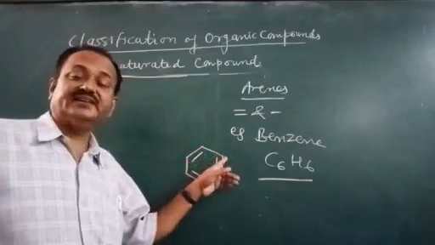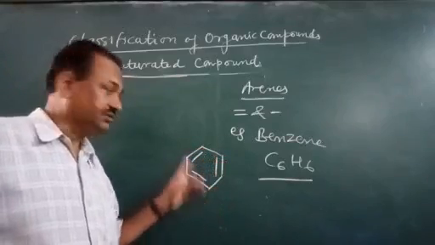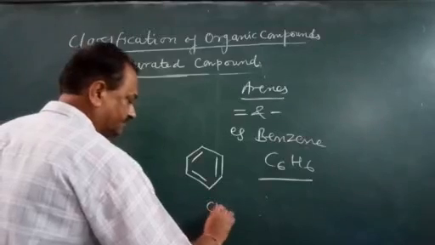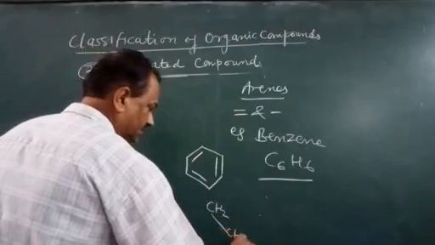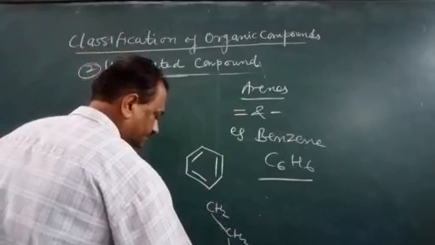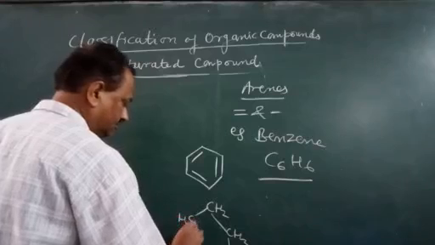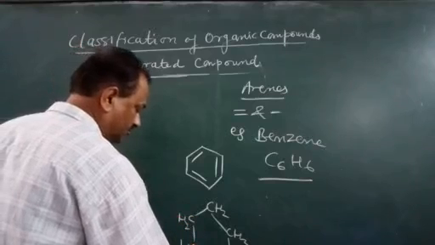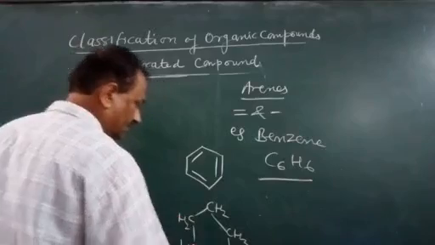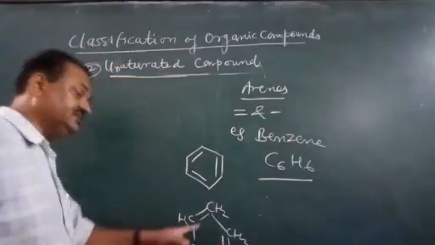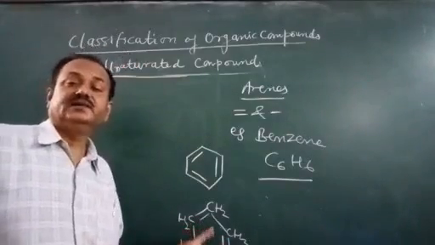This bond indicates the CH. So this is benzene, or we may write down CH, CH, CH, CH, CH and CH, and here drawn like this. So this is benzene.